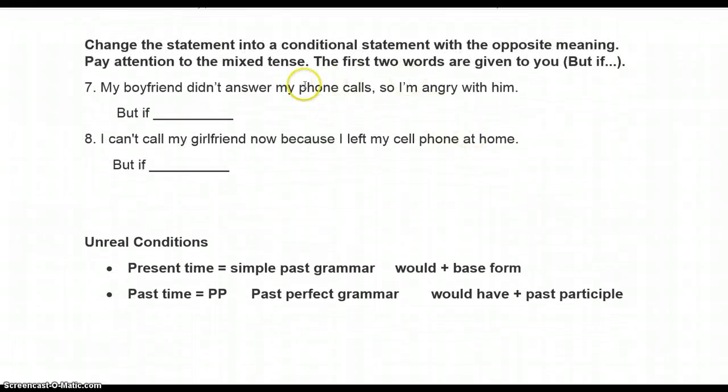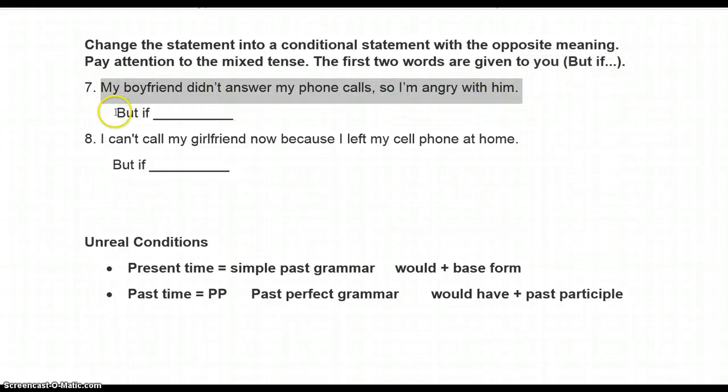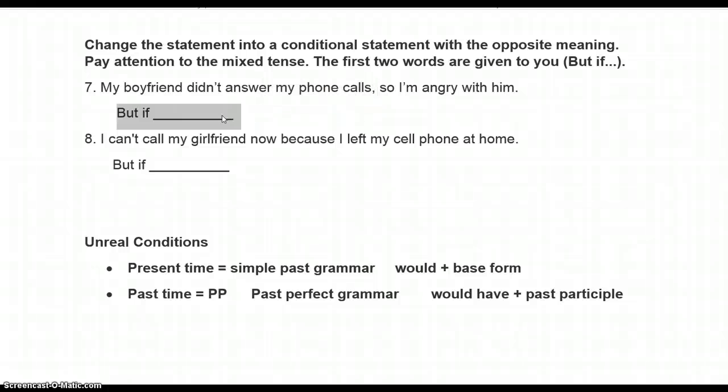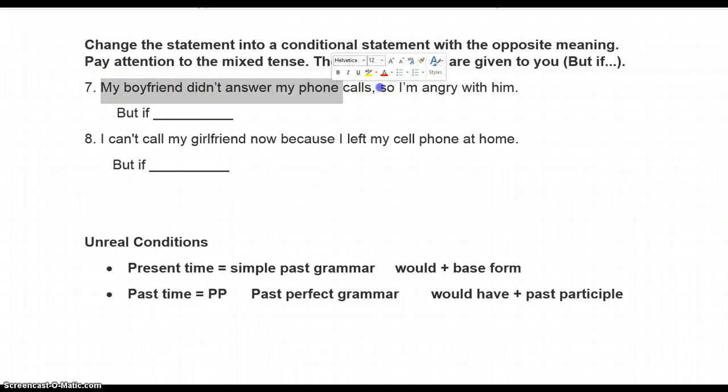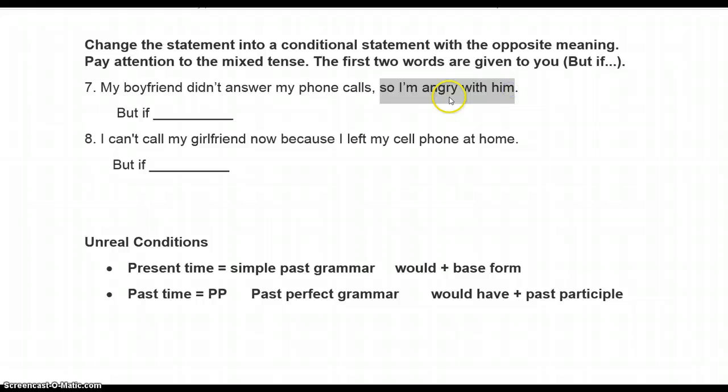Now the fourth part, you're given the real condition here, and then asked to imagine what if it were different? What if it had been a different situation? So you put the unreal conditional here. Pay attention to the mixed tense, which means you might have simple past in one side and then the present in the other side. So you need to mix this down here, how you're going to use that.